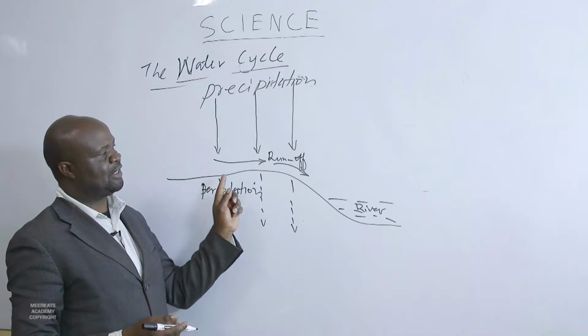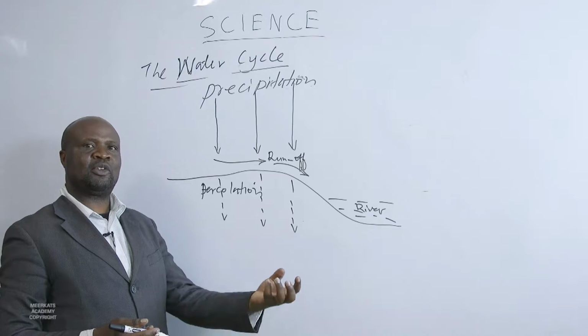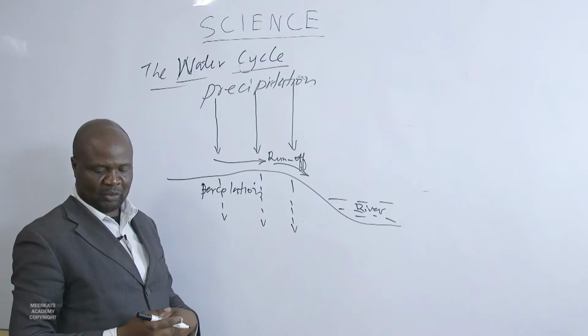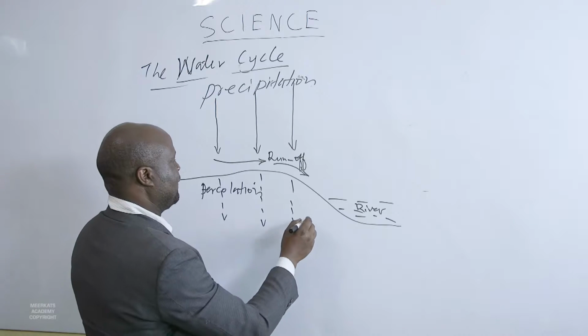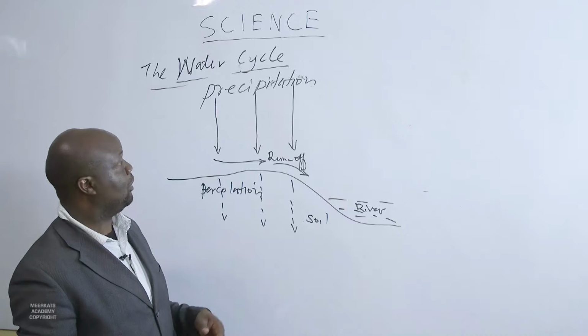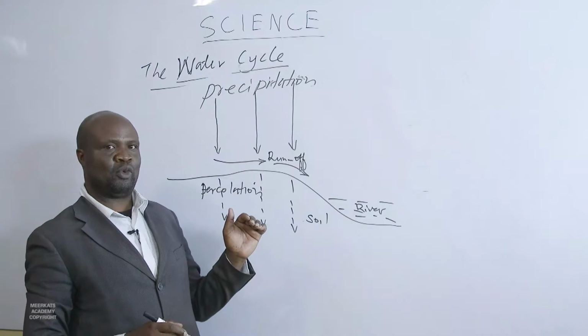Then we have this water that's run off to go back to the river and then go back to the ocean. And we know that the ocean had lost that water to atmosphere through evaporation. We are seeing what we call a water cycle. Then this is what we call our soil. So this diagram slightly shows what happens to water.